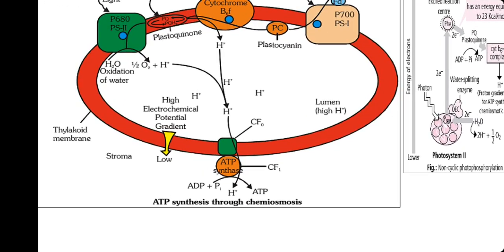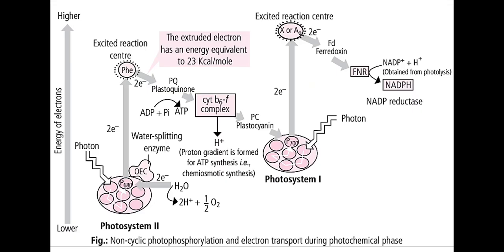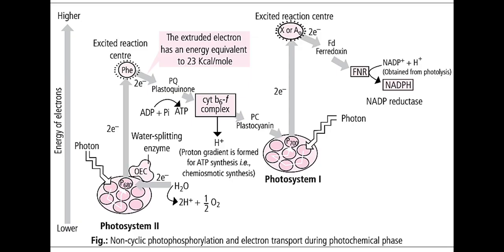Right, we'll move to the concept now. The appressed region contains PS1, PS2 and NADP reductase, remember. Now let us observe. Once again I am discussing the electron transport chain and the Z scheme.